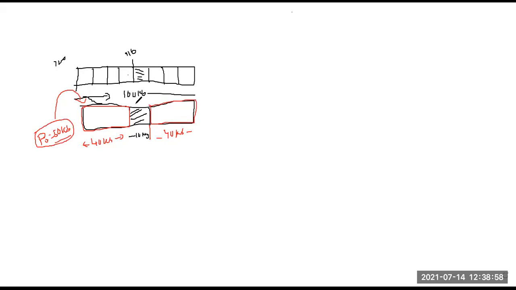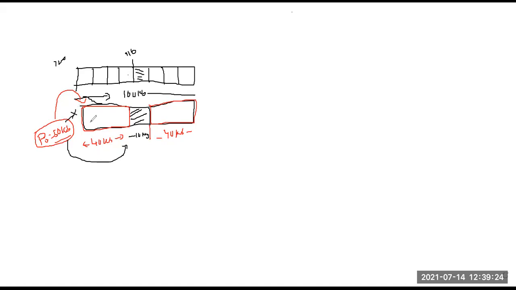So can I store this 50 KB in my main memory? No, this is not possible, because I have to store this process in continuous manner, all 50 KB at one place, and we are not able to do that.